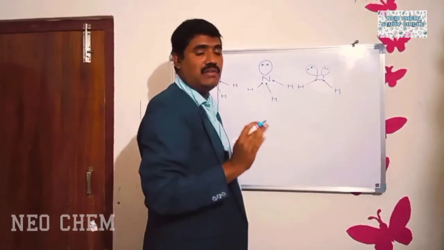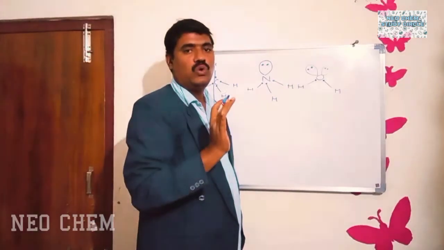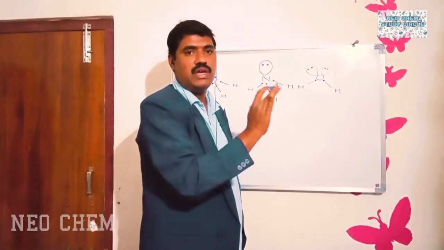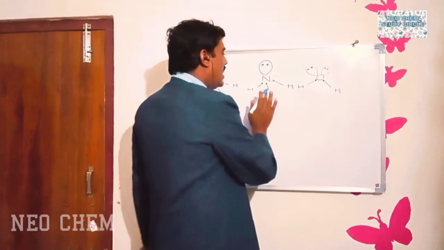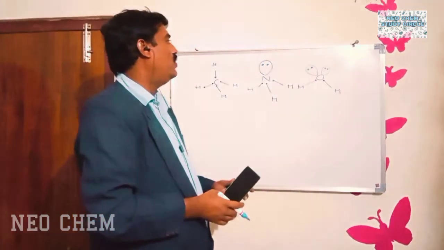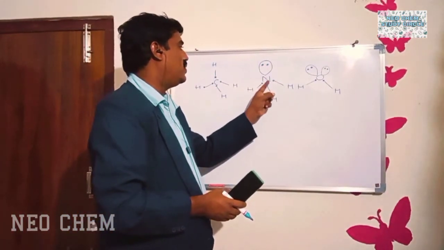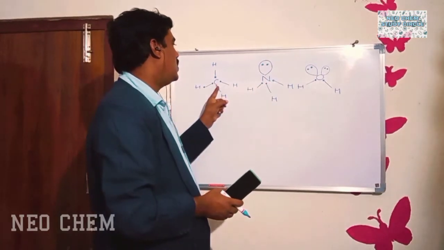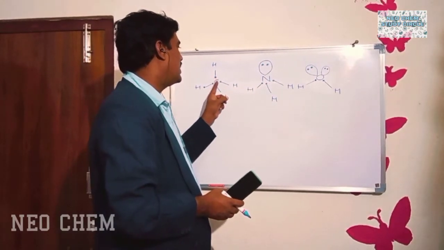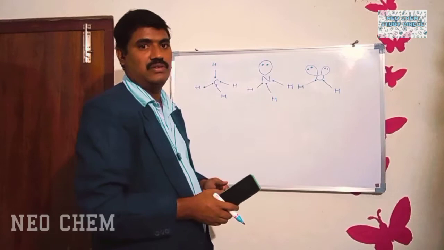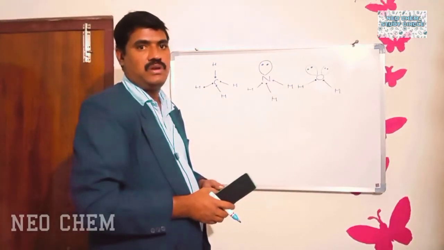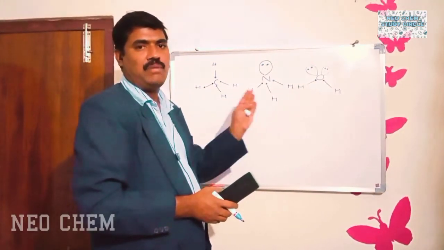So in the water molecule, 2 lone pairs of electrons are present over the oxygen. In the ammonia molecule, one lone pair of electrons is present over the nitrogen. There are no lone pairs over the carbon in the methane molecule. Now you have to remember it like that.